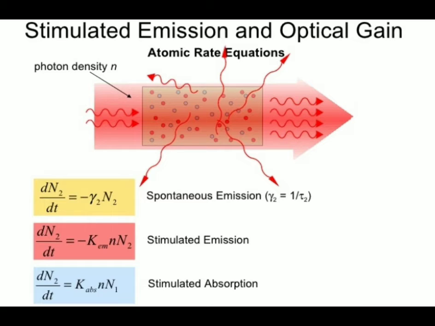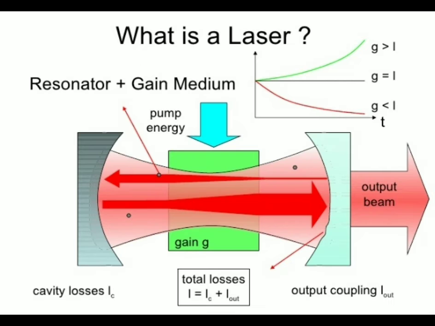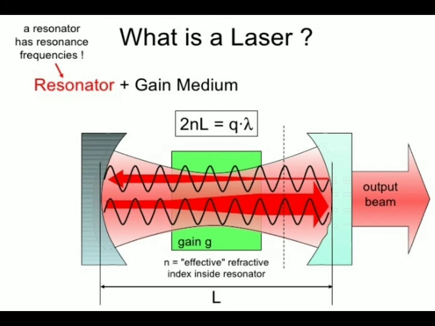The stimulated emission and optical gain can be calculated by the following formulae, but the spontaneous emission is not our requirement. The stimulated emission is our requirement. So it can be done with the help of the following process, that is Fabry-Perot resonator. So in the Fabry-Perot resonator there are so many oscillations possible. So with the help of these transitions we can make it easy.